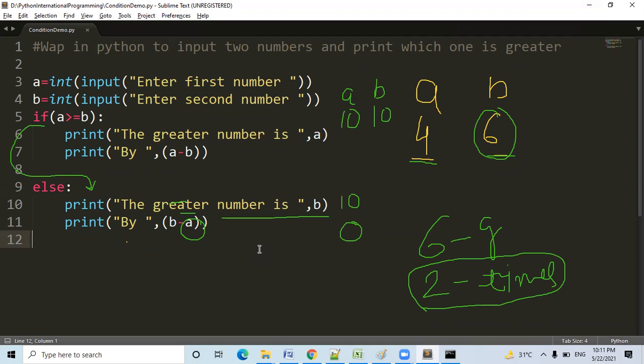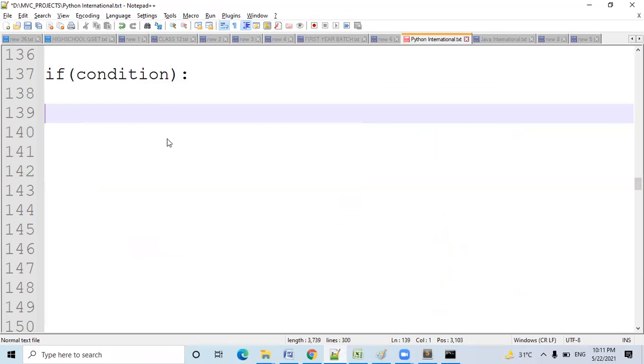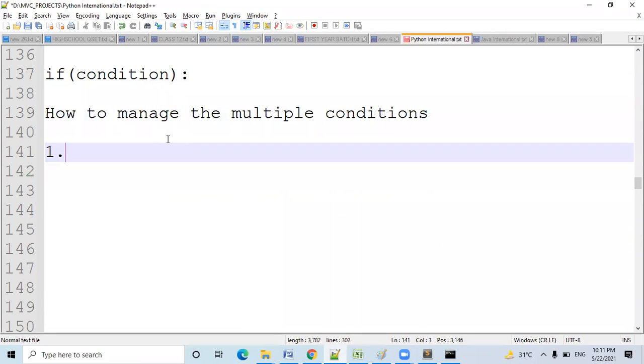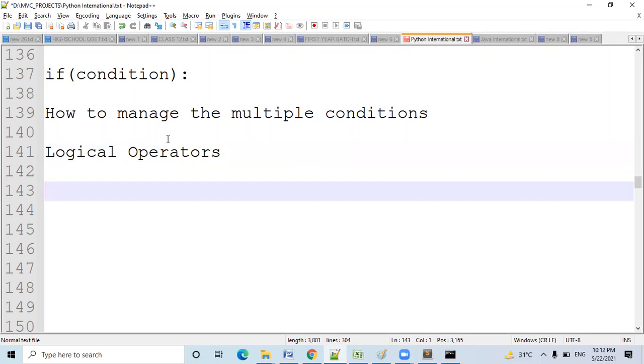Okay. So if there is a single condition, that's okay. But sometimes there might be multiple conditions. So how to manage the multiple conditions? Let me clear all this drawing. For managing the multiple conditions, there are some logical operators. How many logical operators are there? Number 1 is and.